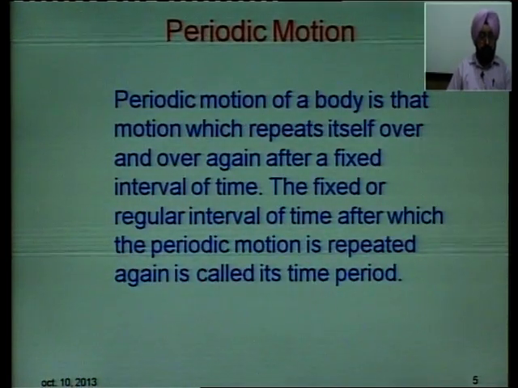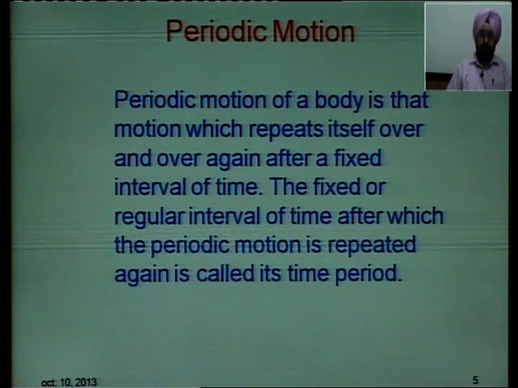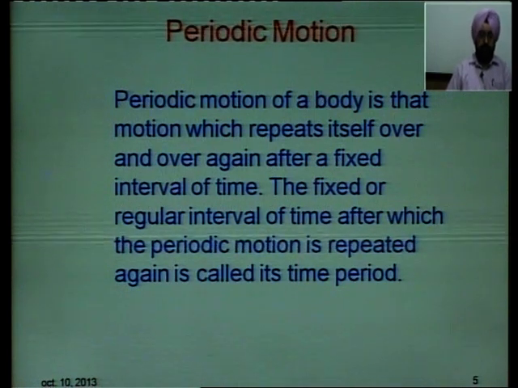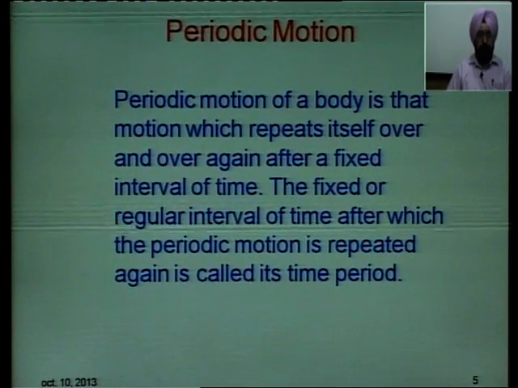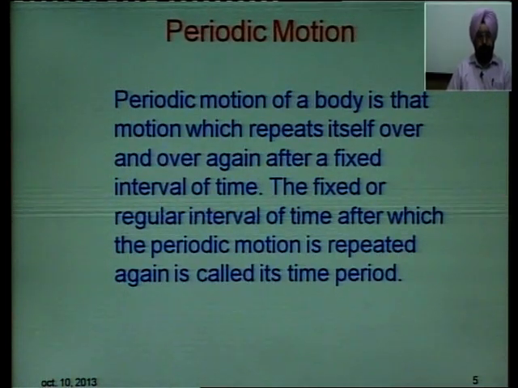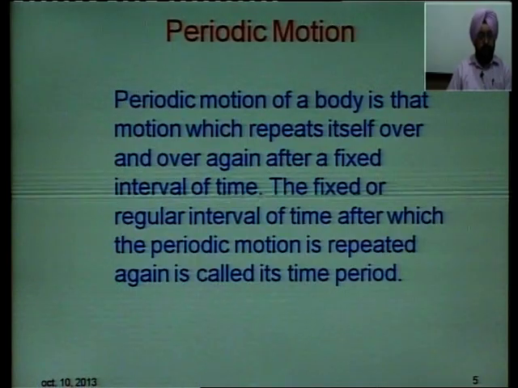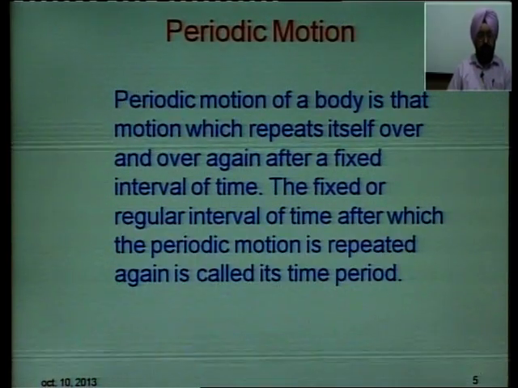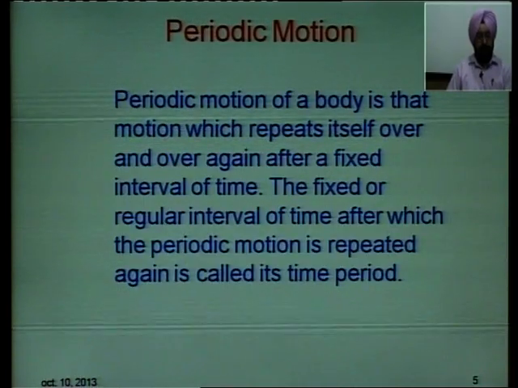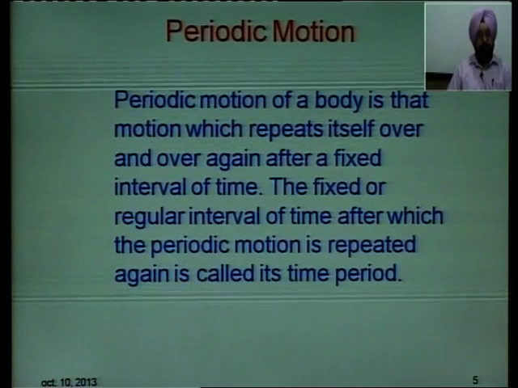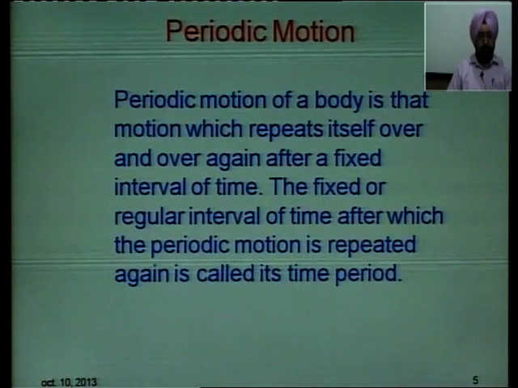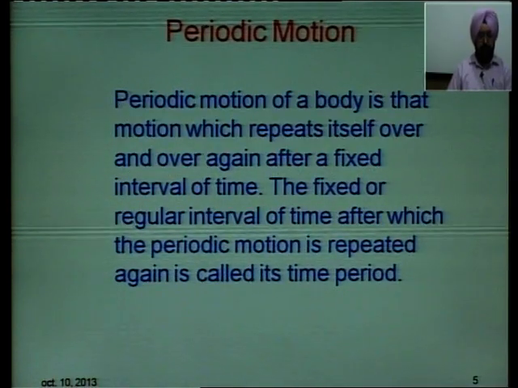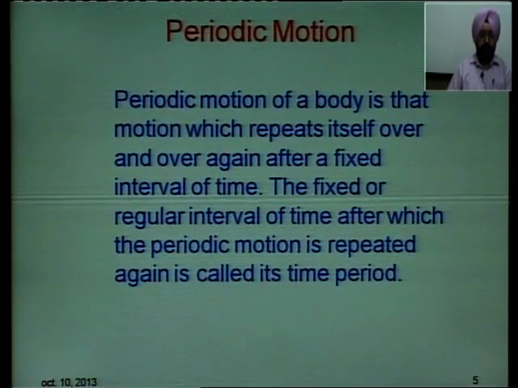Periodic motion is that motion, as I told you beforehand, which repeats itself over and over again after a fixed interval of time. The fixed or regular interval of time after which the periodic motion is repeated again and again is what is called its time period. So the time in which the periodic motion repeats, we call it time period.